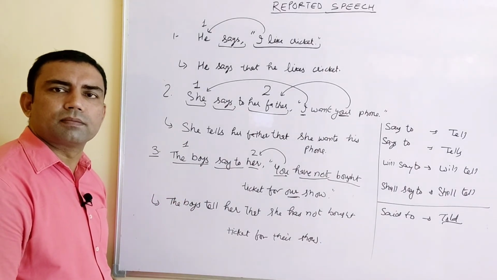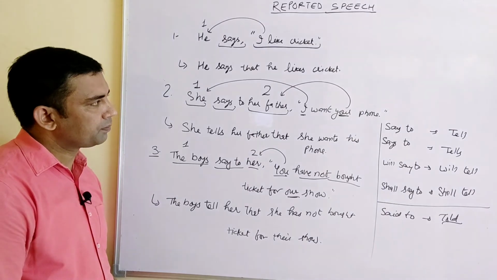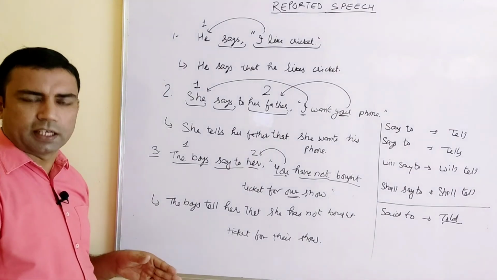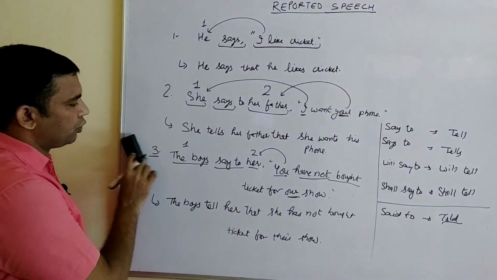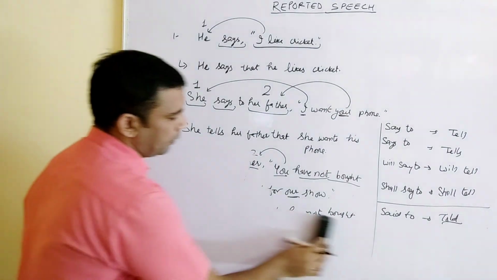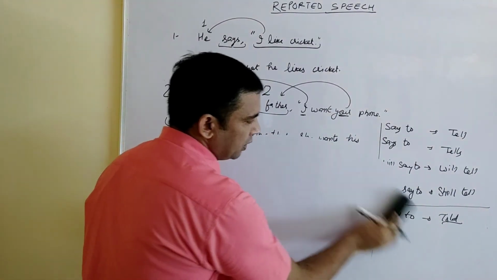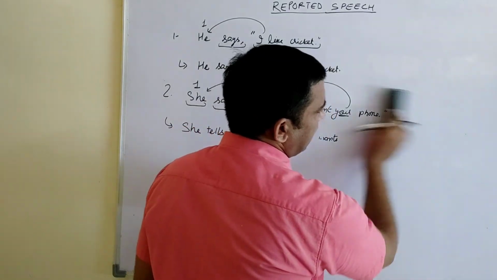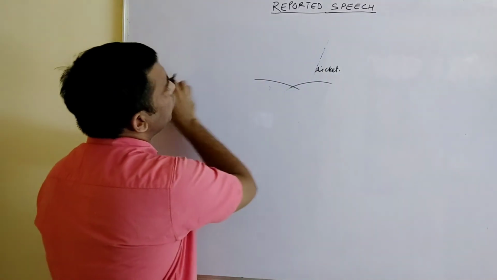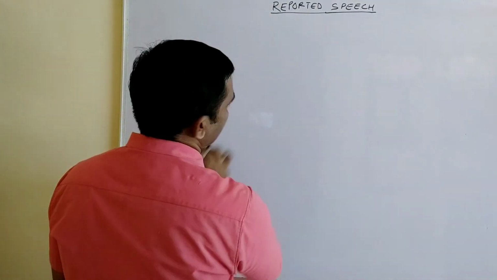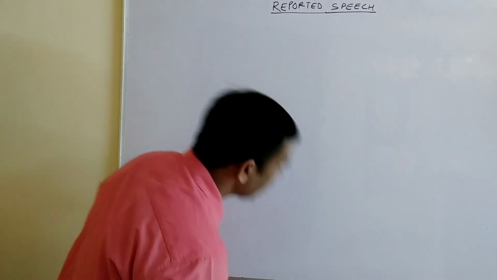Clear? Right? This is about present, I told you. Now we are moving ahead. We are going for future tense. If the reporting verb is in future tense, then how to change that sentence into indirect speech? That we are doing now.